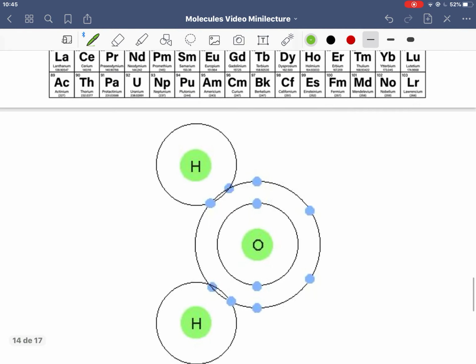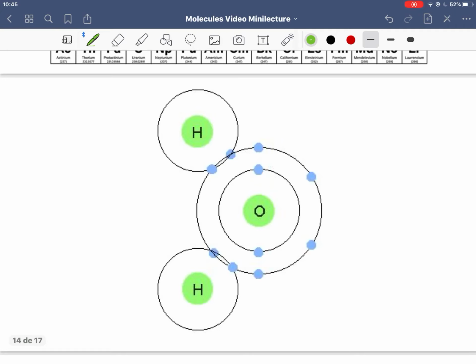So you'll notice in water, and really with any molecule, the bond is formed by these valence electrons interacting. In water, it happens that the valence electrons get shared between the 2 atoms. What does that sharing look like? Well, it means this oxygen now has access to 1, 2, 3, 4, 5, 6 valence electrons that it had before, and then also those 2 from hydrogen. So 7 valence electrons, 8 valence electrons. So now this oxygen atom in water has 8 valence electrons because it's sharing 1 valence electron with each hydrogen.